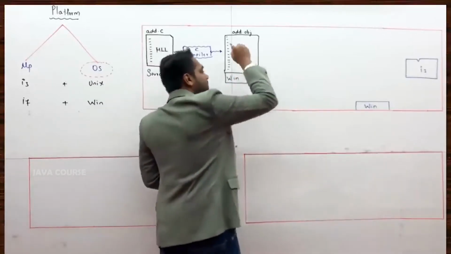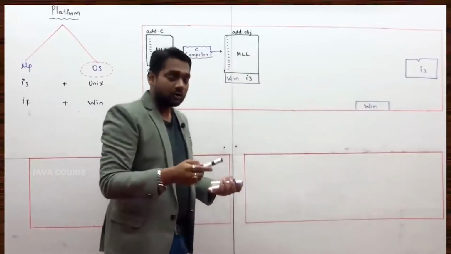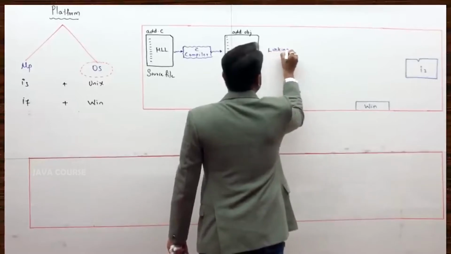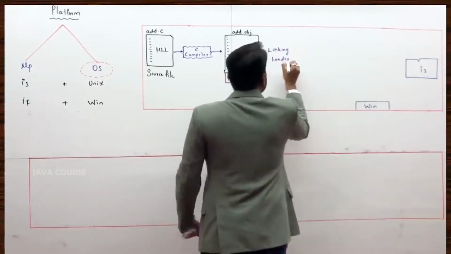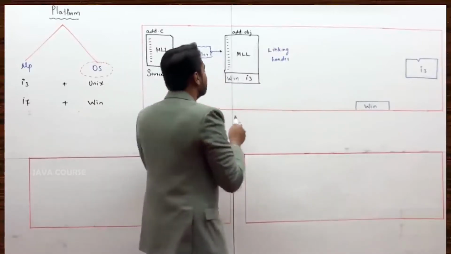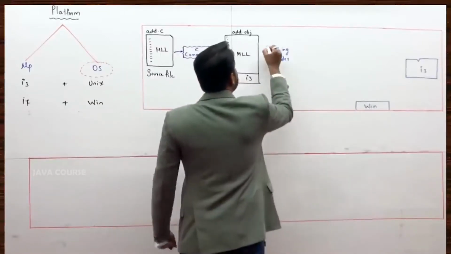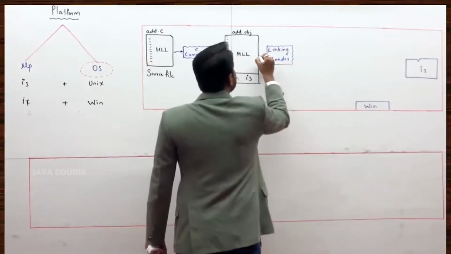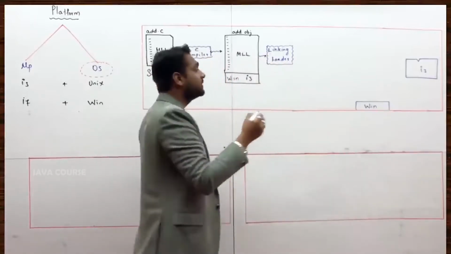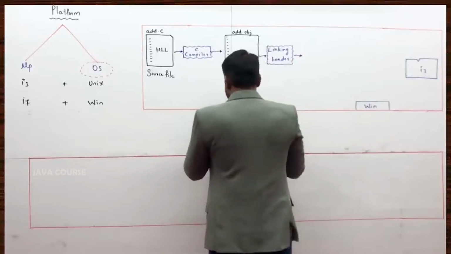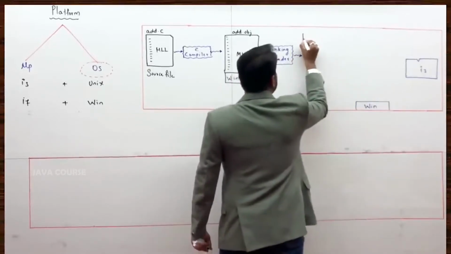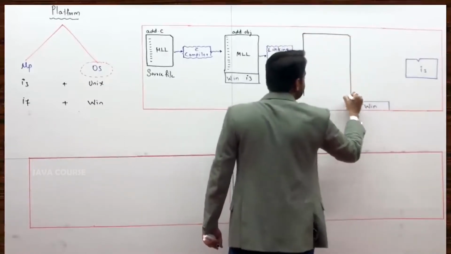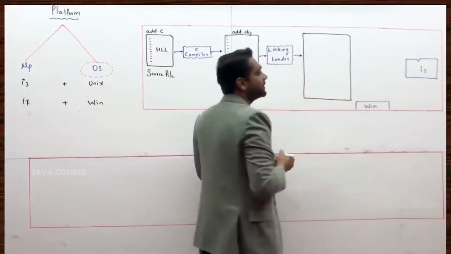Next what, sir? Next is simple. This is an incomplete file. You cannot give it to the processor for execution. So you have to give it to a software called a linking loader. Same old story. This is that linking loader. What does the linking loader do? It takes the object file, it takes all the header files, it links them, and it generates one more file called the executable file. Say supposing this is that executable file.